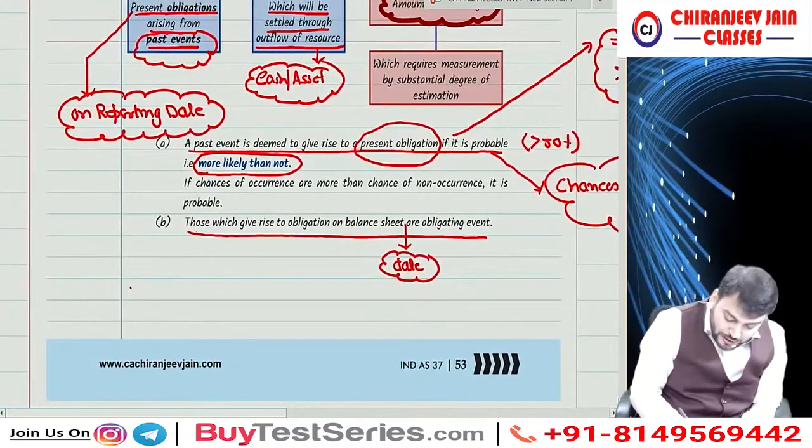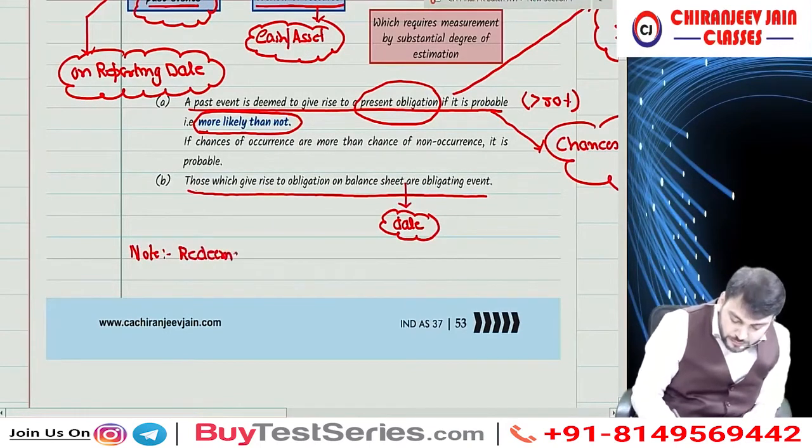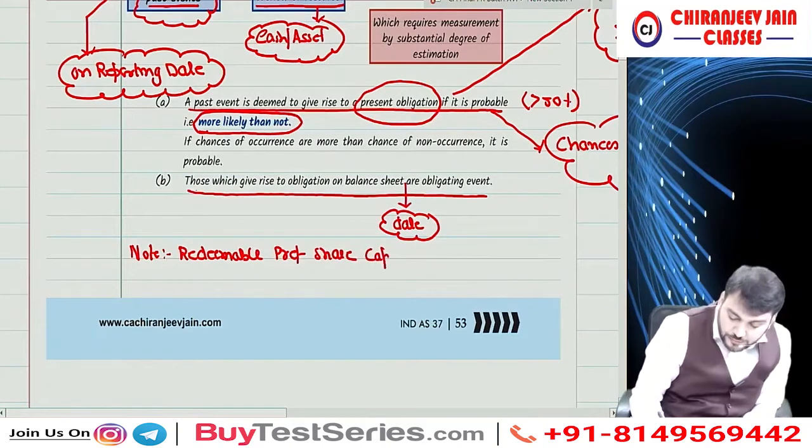So if you want to write down one note, you can write down: redeemable preference share capital is a liability.